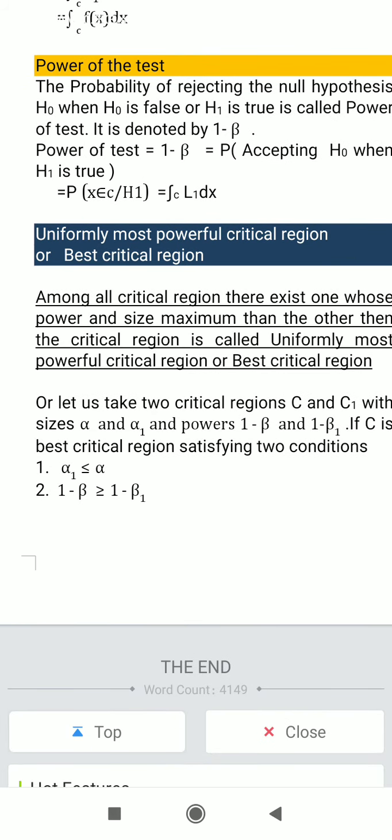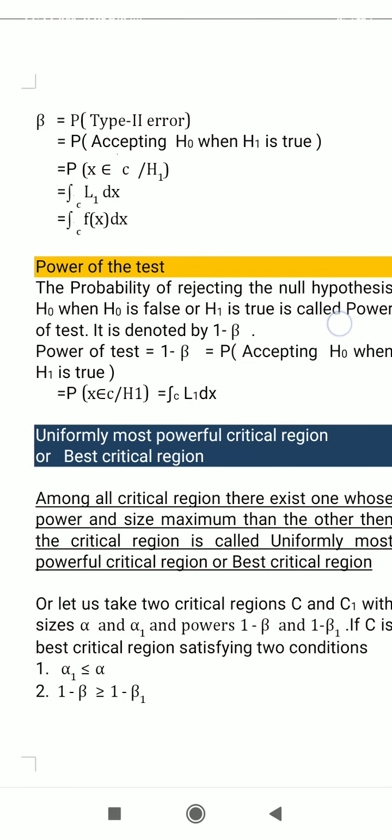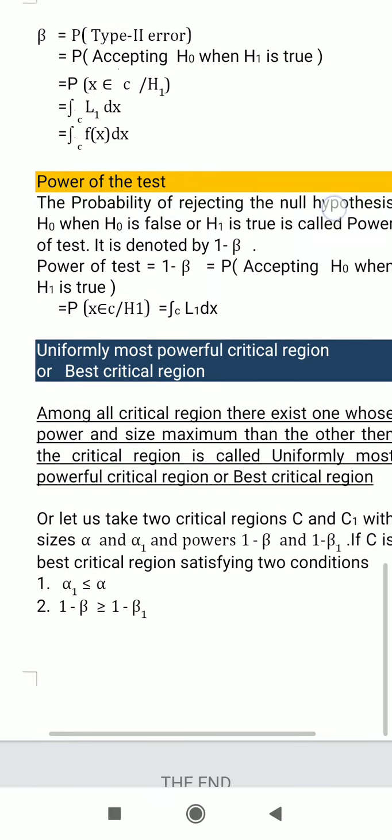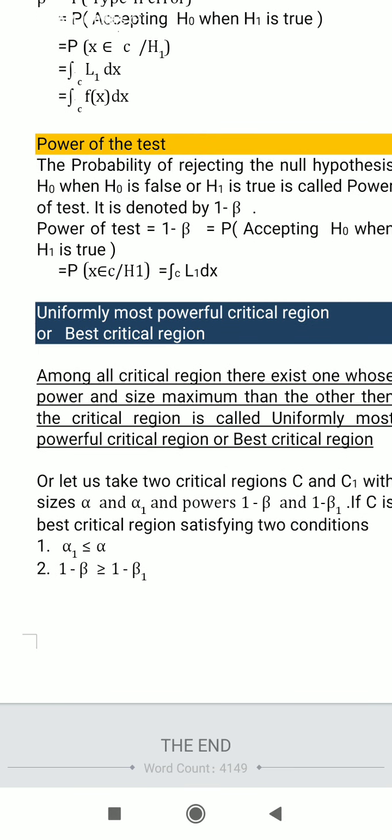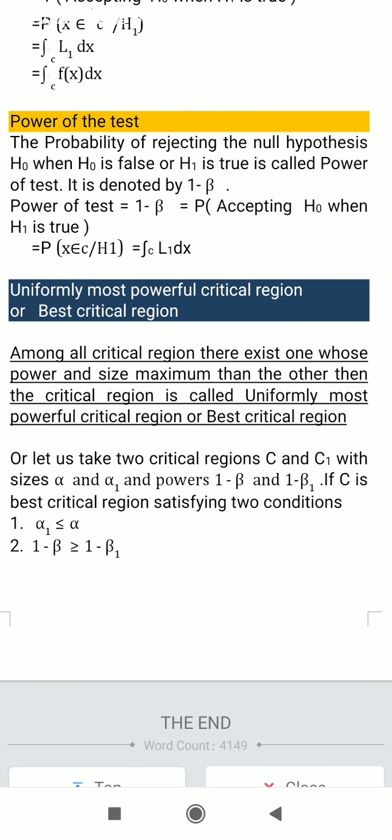Power of test. The probability of rejecting the null hypothesis H naught when H naught is false, or H1 is true, is called the power of test. It is denoted by 1 minus beta. Therefore, power of test is equal to 1 minus beta, the probability of rejecting H naught when H1 is true. It is written as probability of x belongs to C given H1, integral over C of L1 dx.